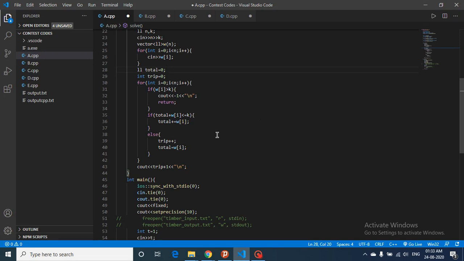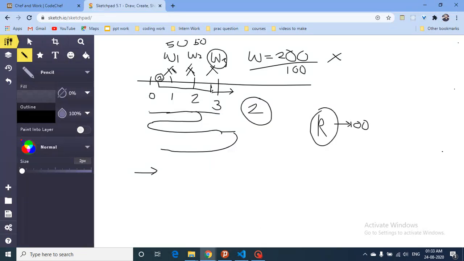Now, in the end, let's assume the weights are 20, 20 and 20, and our k is 100. I will iterate from left to right. I can lift this, I can lift this, I can lift this, so the total is 60, and then our loop will terminate.